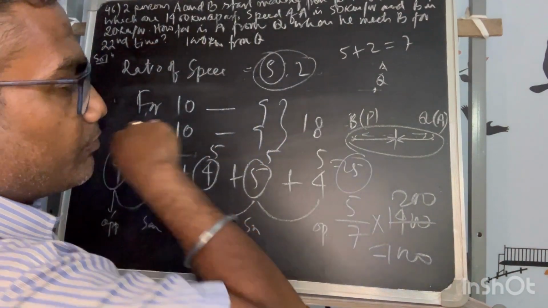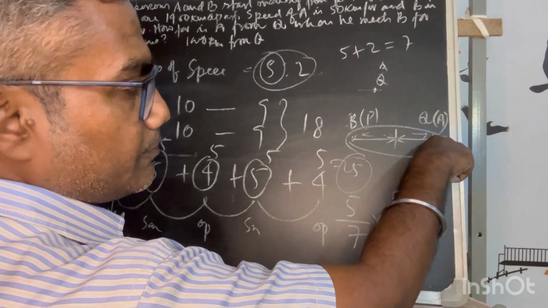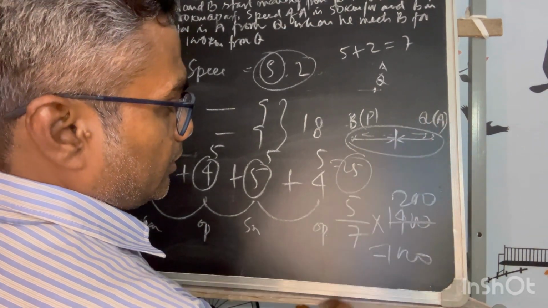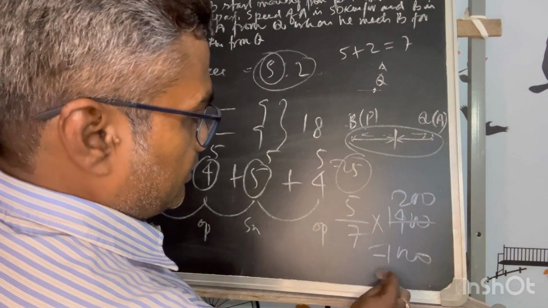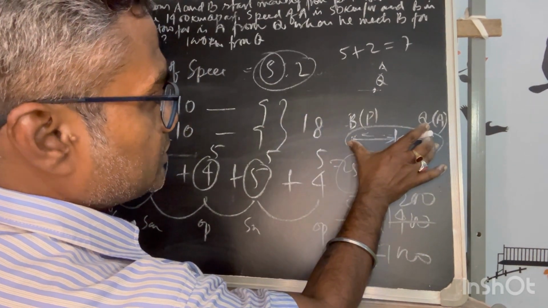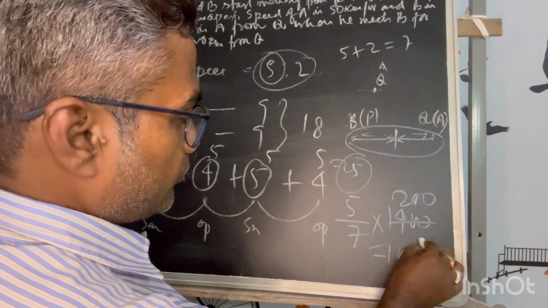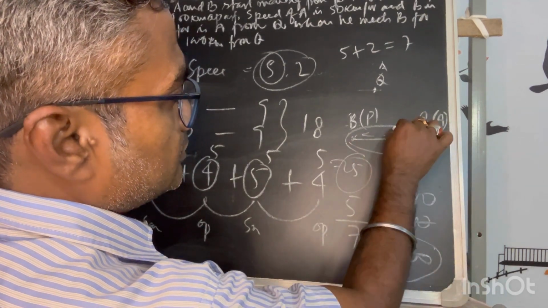So that is where A will reach Q. Prior to that, how much has he covered? When they go to the opposite side to reach there, they will cover the total distance, and he will be somewhere prior to that.